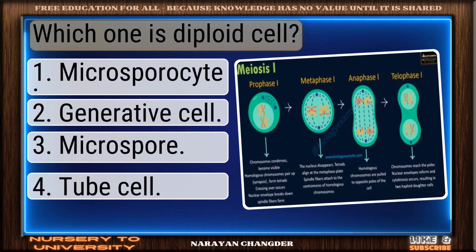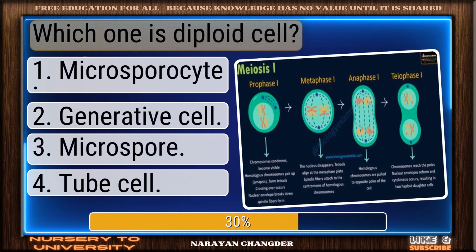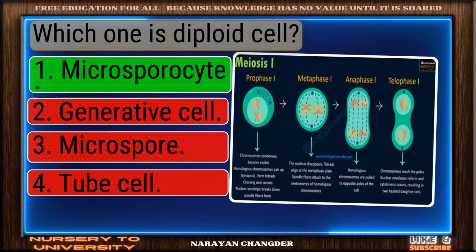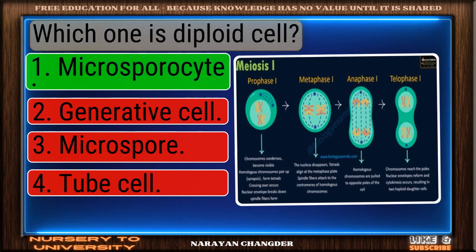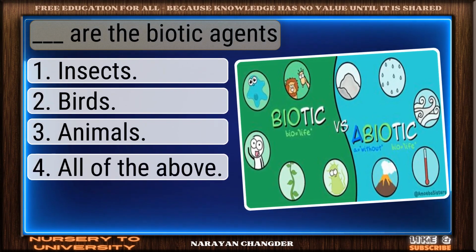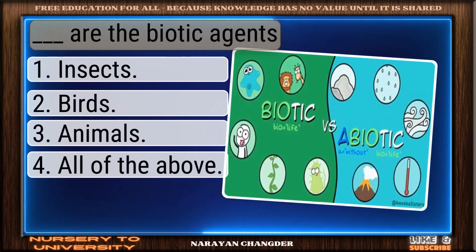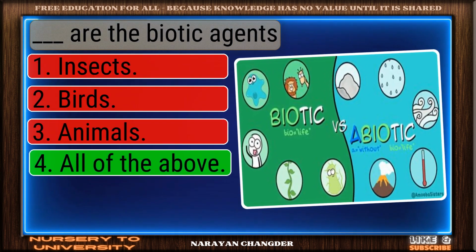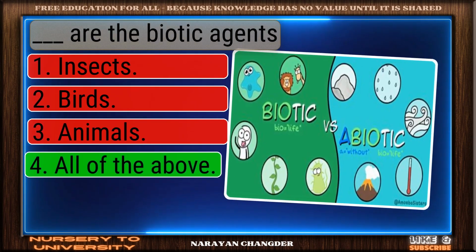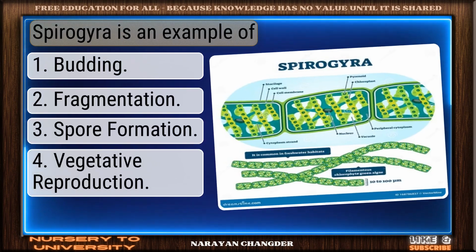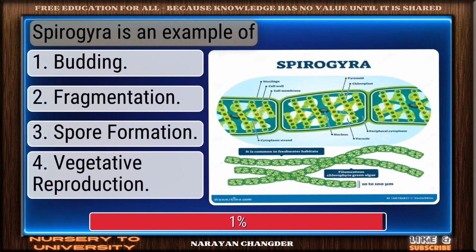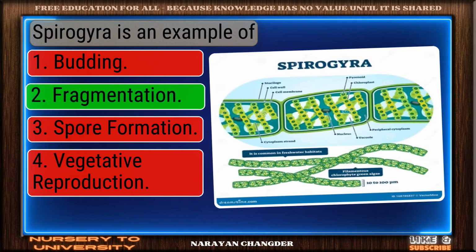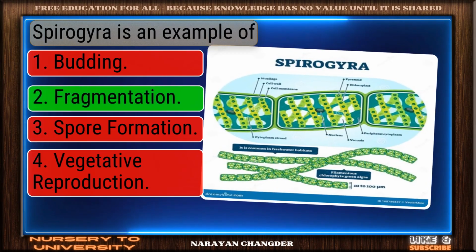Question number 232. Which one is diploid cell? Excellent. Microsporocyte is a brilliant choice. Question number 233. Dash are the biotic agents? Right choice. All of the above is the best answer. Question number 234. Spirogyra is an example of? Right again. Fragmentation is a valid answer.